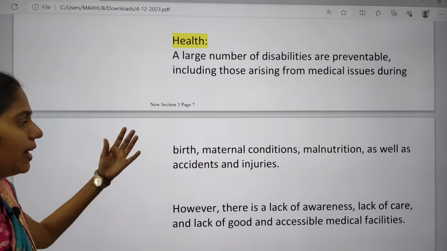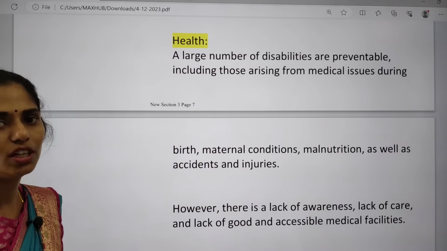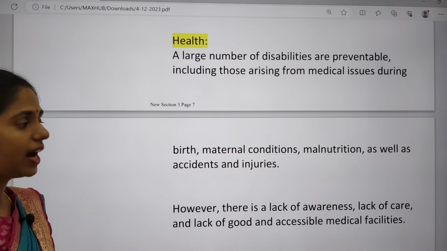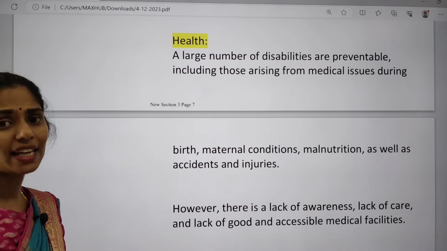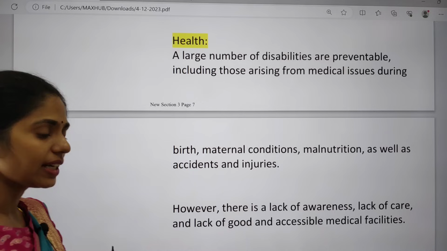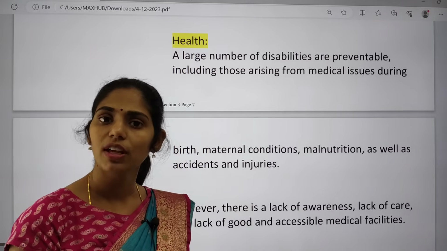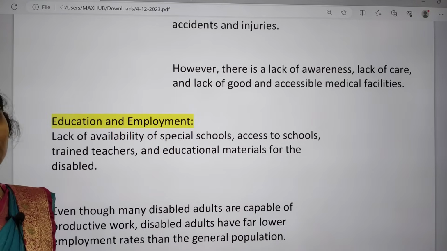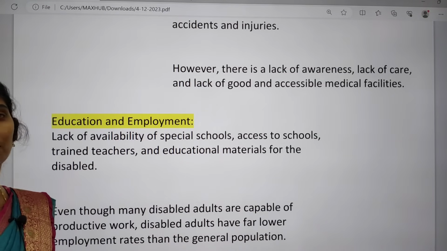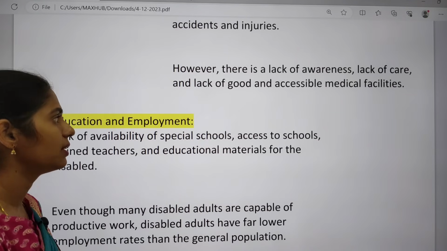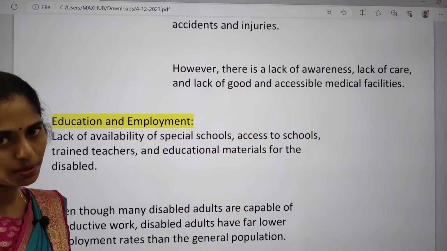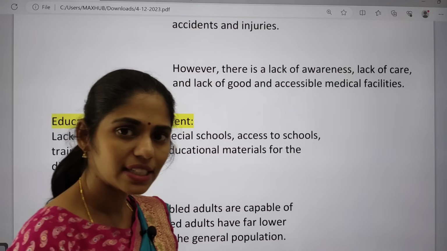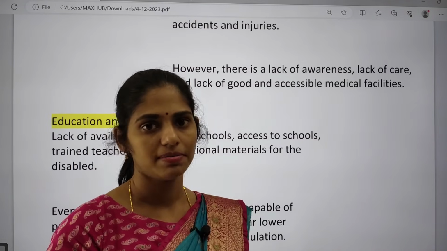Because by birth, sometimes during the birth, that will lead to disabilities, and sometimes maternal condition, and because of malnutrition, and because of accidents and injuries. So if they are getting timely medical attention, yes, some of them are avoidable. But because of lack of awareness, lack of medical support, lack of healthcare system, lack of good accessible infrastructure in the medical facilities, because of all these things, we are facing the problems.